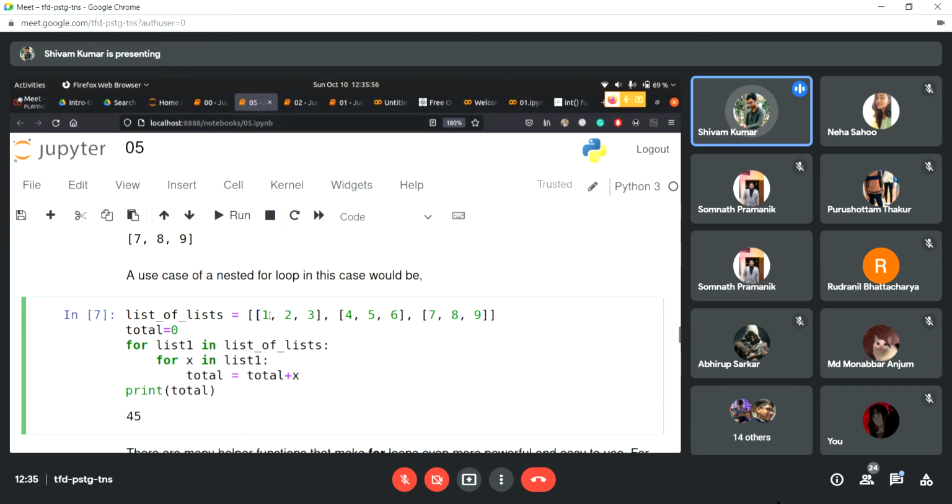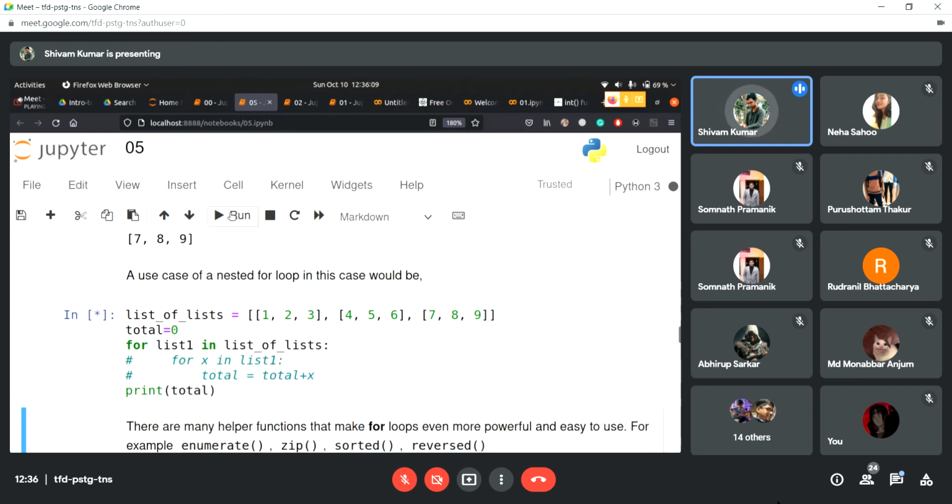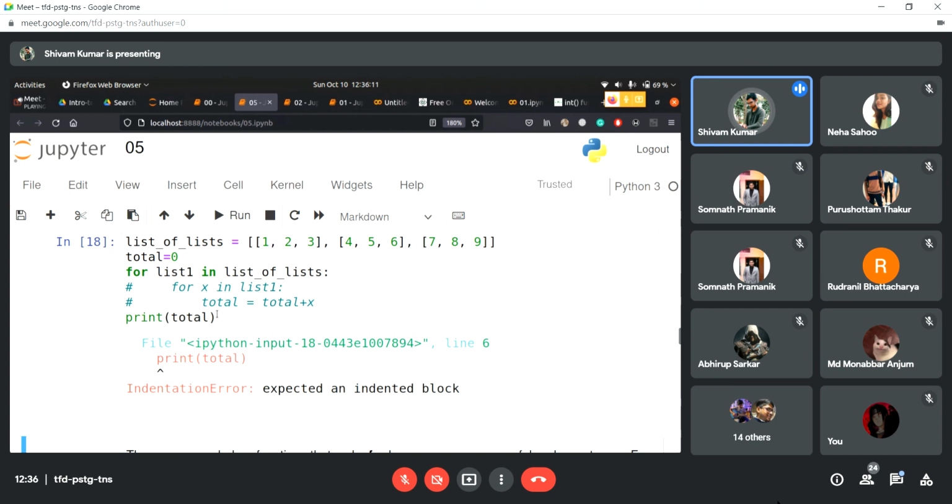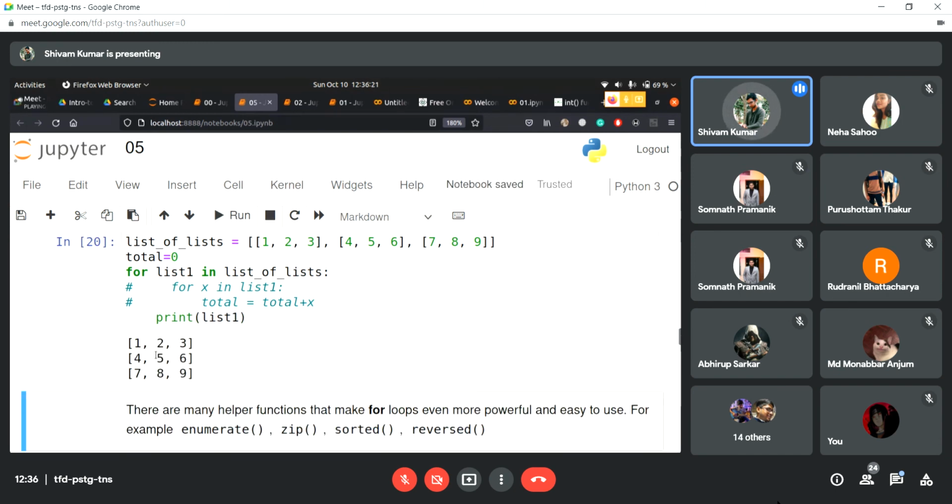If you want to see, we have a list of lists here, right? We can just iterate through one, two, three like that. Suppose I don't have these statements and I execute this, so it doesn't know what total is. I'm just going to print list one here. I'm going to give indent. So here it's just going to print these lists, but it's not printing one, two, and three.